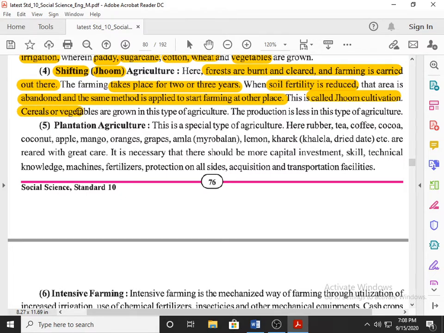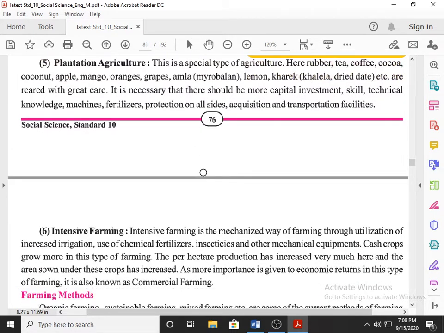Cereals and vegetables are grown in this type of agriculture, but obviously because you can carry it out for only 2 to 3 years, the production is less in this type of agriculture. Next, plantation agriculture. Now this is a special type of agriculture.